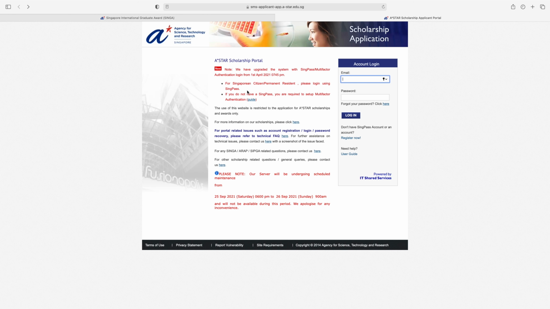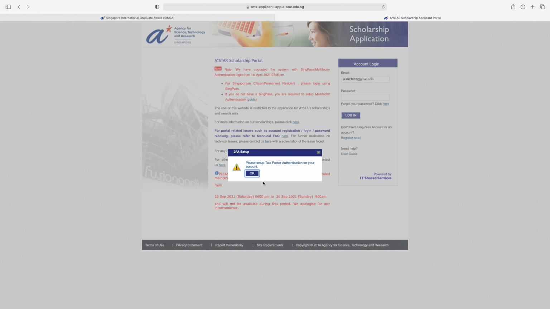So when you submit the form, you will receive the password in your email. So just check the password from your email and here write your email address, write your password and then click here login. So guys, when you log in, then please set up 2-factor authentication for your account. So how you can set up your 2-factor authentication?